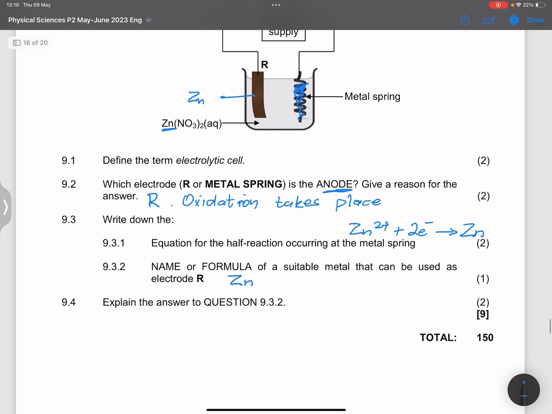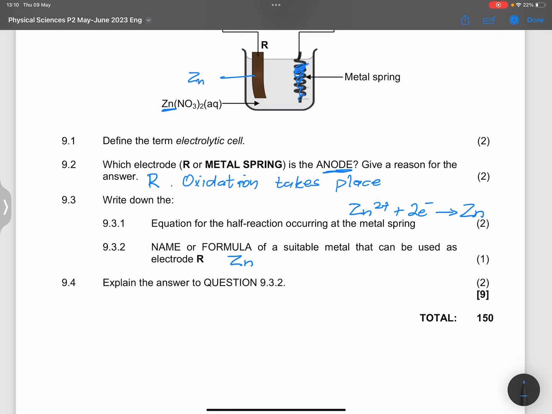And then they say explain the answer to question 9.3.2.